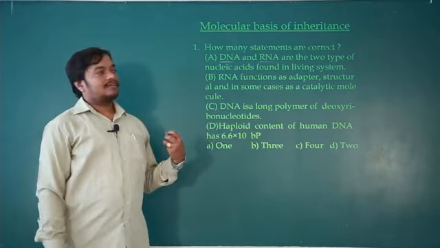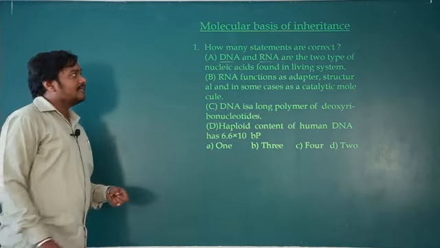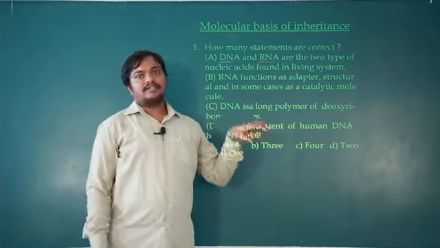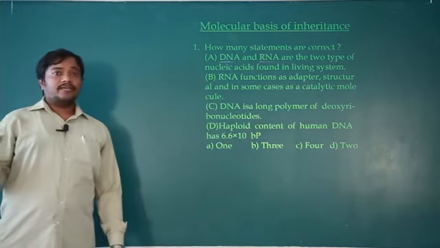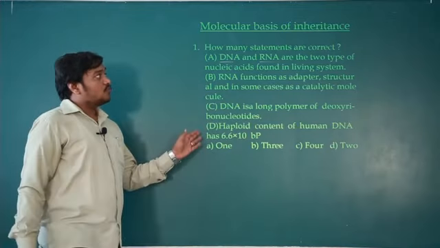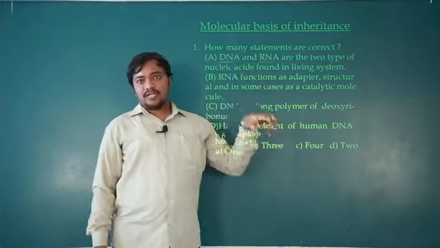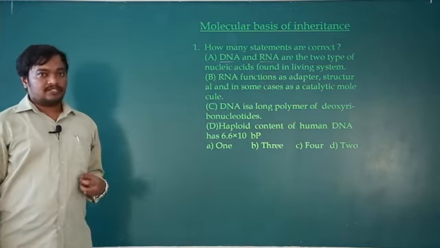But with respect to where they are present, they are slightly different from each other. DNA, in case of eukaryotes, is present in the nucleus, whereas in prokaryotes both DNA and RNA are present in the cytosol. But in case of eukaryotes, RNA is present in the nucleus and in the cytoplasm also.